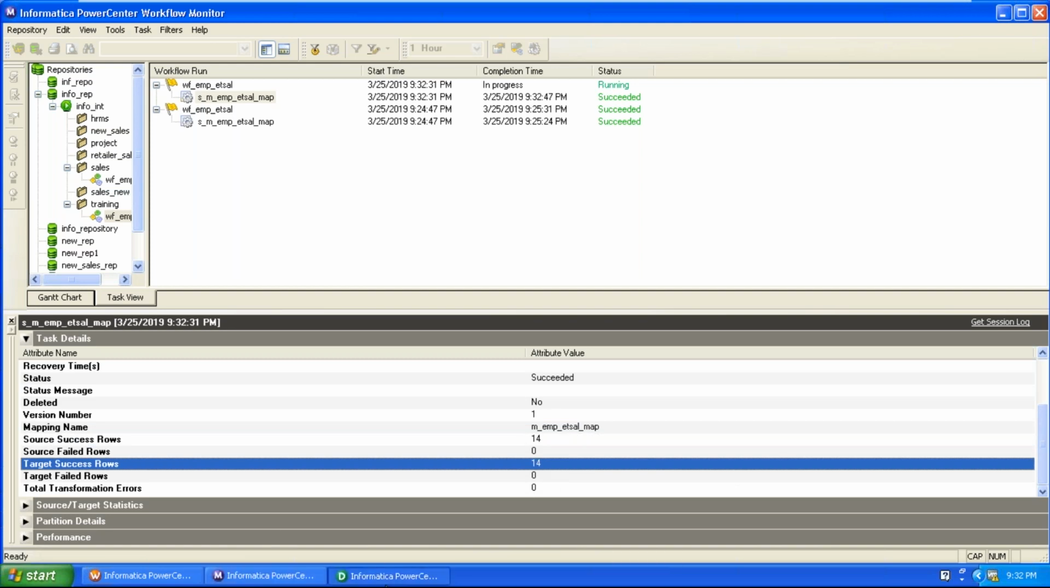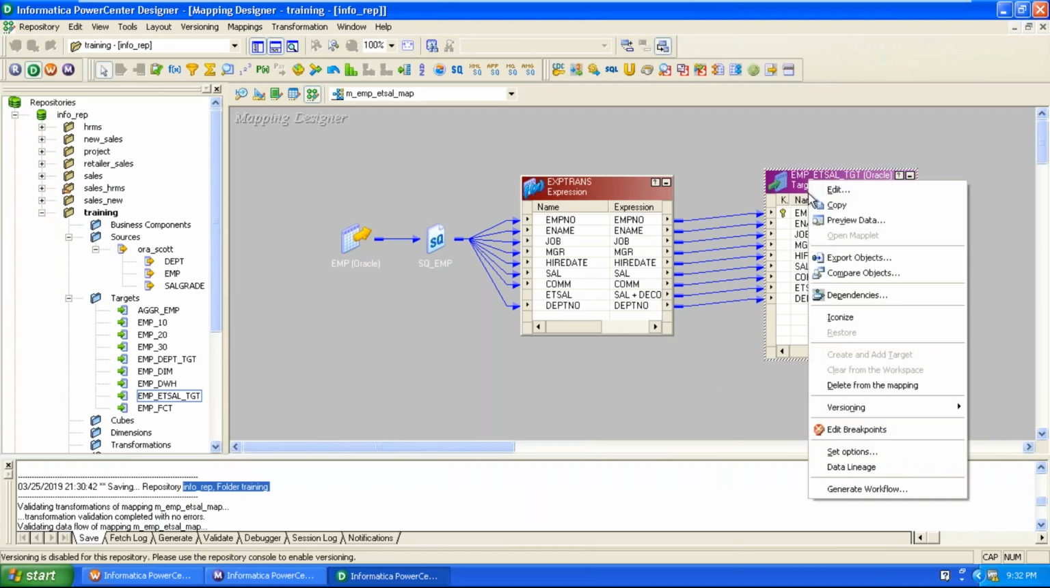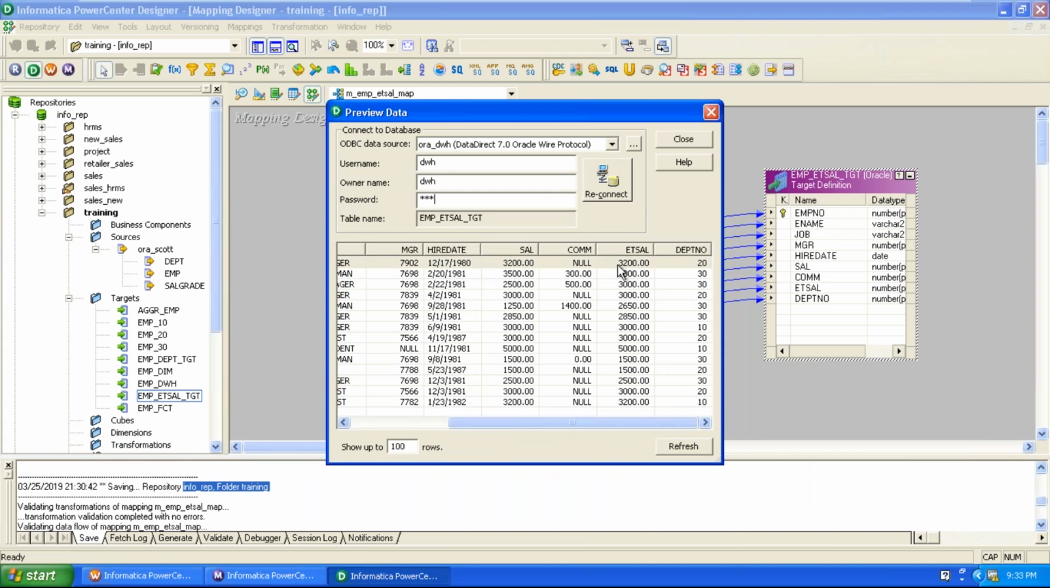Now you can clearly observe whether the system has eliminated null values or not. Right click on the target table, click preview data, and enter the ODBC data source details. Commission has a null value. That null value is replaced with 0 by using the decode statement, and 3200 plus 0 is equal to 3200. For the second row, both are not null. If the commission has a null value, then replace with 0, otherwise don't replace. That means commission has a not null value for the second row: 3500 plus 300 equals 3800. In that manner, data is inserted to the target.